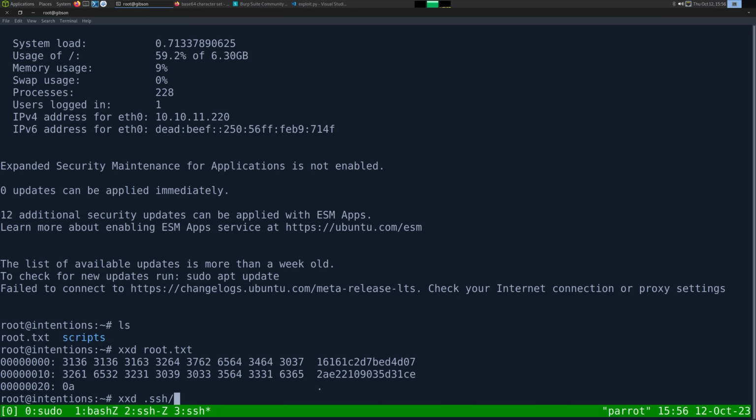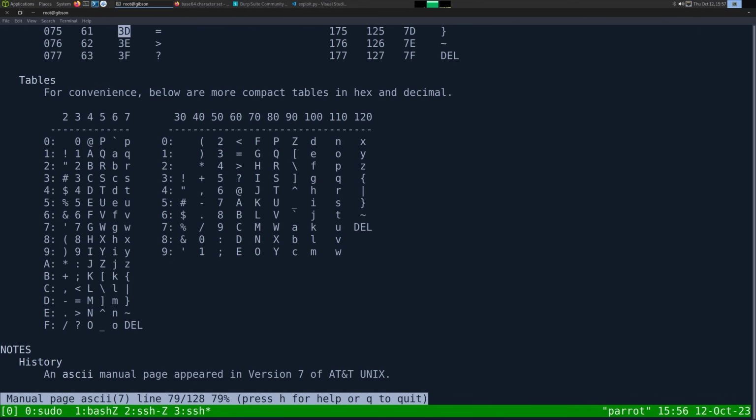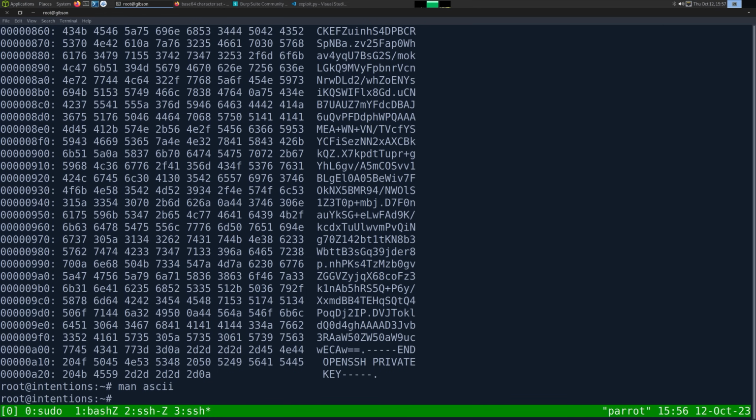xxd ssh id_rsa, let's see, equals, where is that? It's here. 2D, 2D, 2D, those are the dashes. 3D, 0A. I think 3D is a period. Or 3D is equal, that's it.